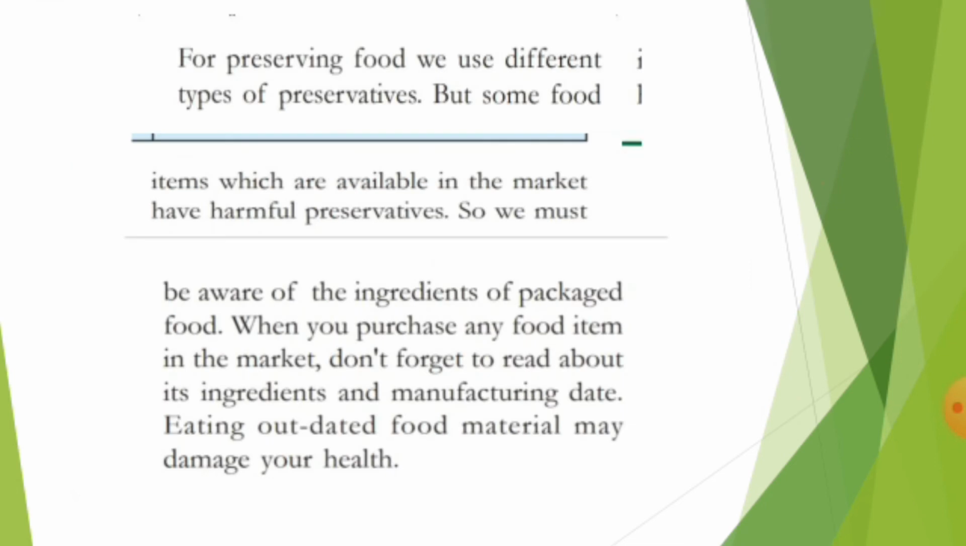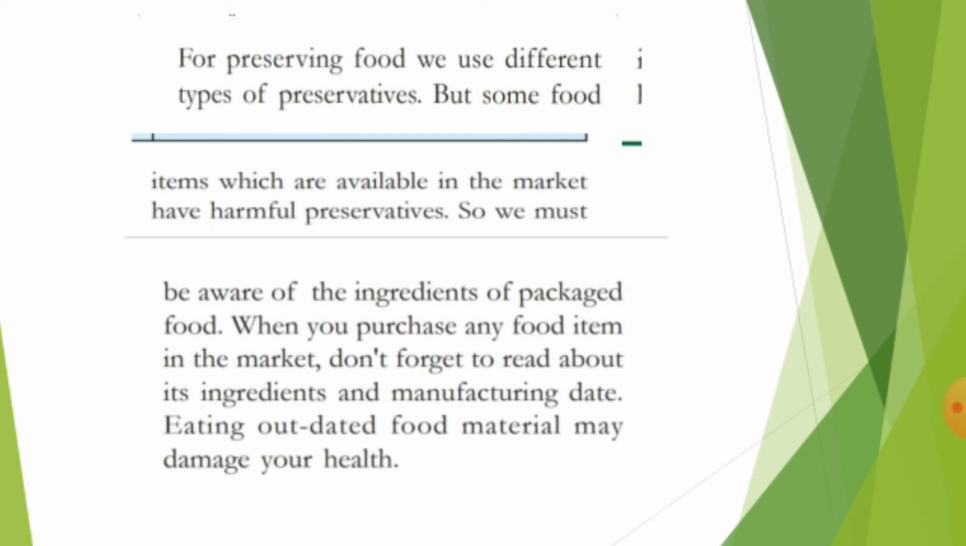For preserving food, we use different types of preservatives, but some food items available in the market have harmful preservatives. Whenever you go to buy packed food like chips or packed biryanis, all these packed materials are filled with preservatives. My dear kids, you should be very careful. Smoking, drying, adding salt, and adding sugar are all natural methods of preservation.